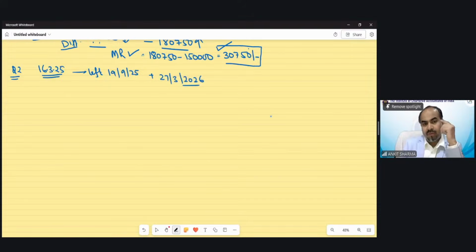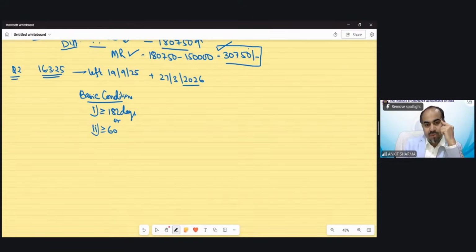Tell me now, under residential status, there was the concept of basic conditions. There were two basic conditions: more than or equal to 182 days in India, or second, more than or equal to 60 days in India in the previous year and more than or equal to 365 days in India in the 4 preceding previous years.